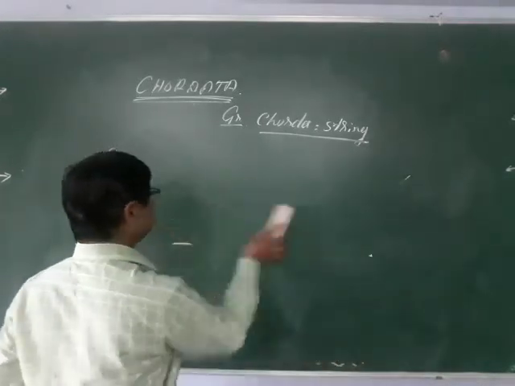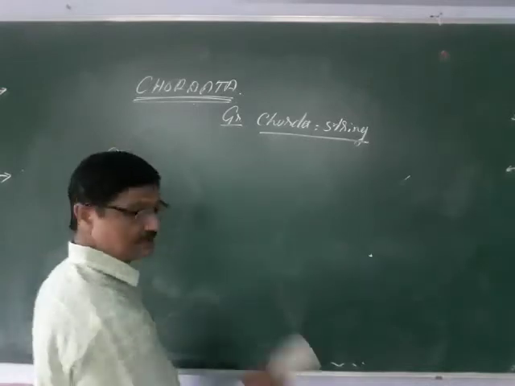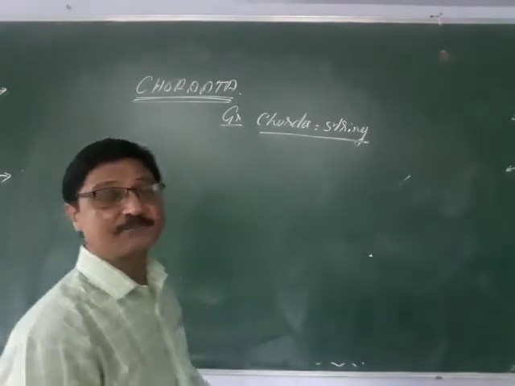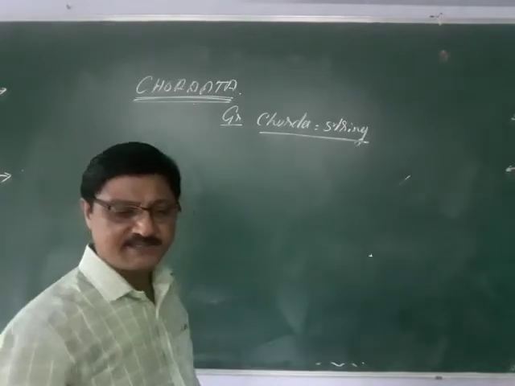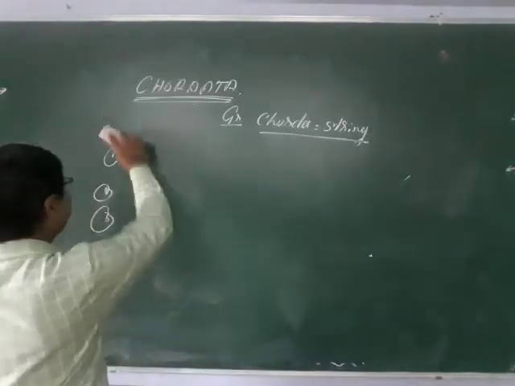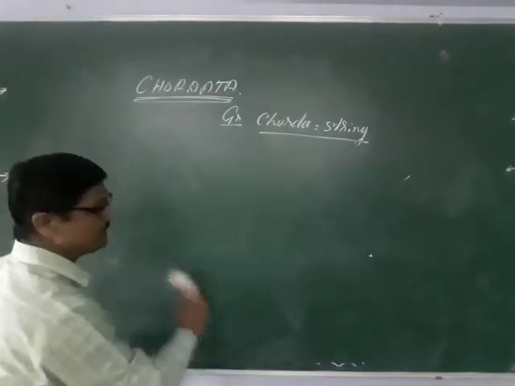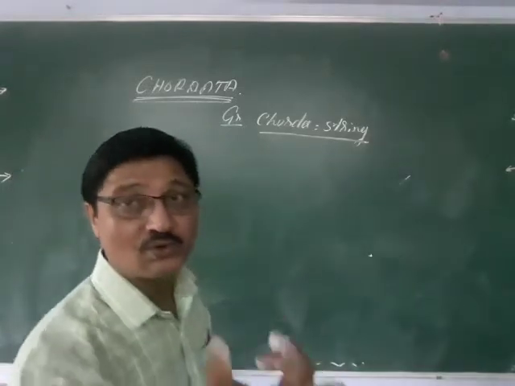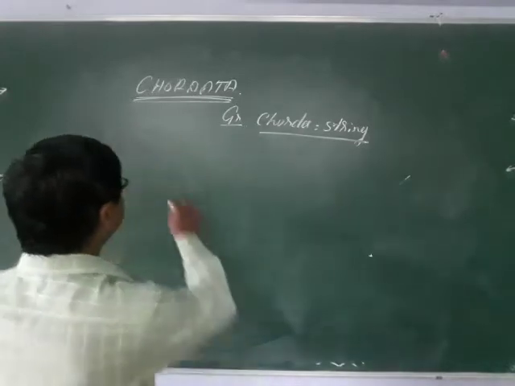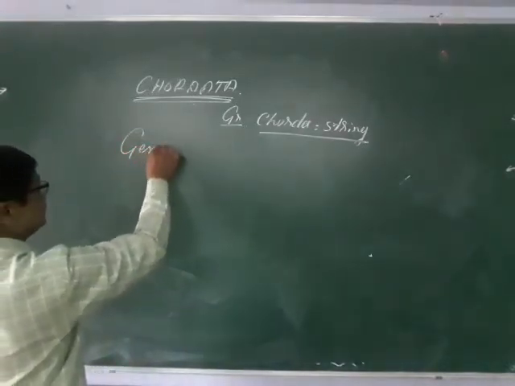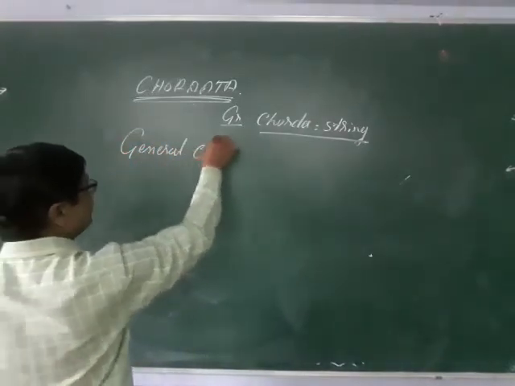So the presence of notochord, nerve cord and gill clefts are the characteristic features of the chordates. These are the three important, basic, or fundamental characters that distinguish them: notochord and the nerve cord. And apart from these, other than the general characters of chordata,